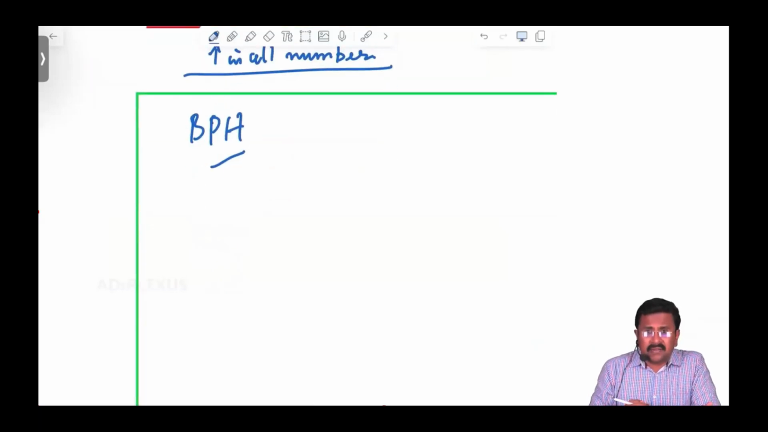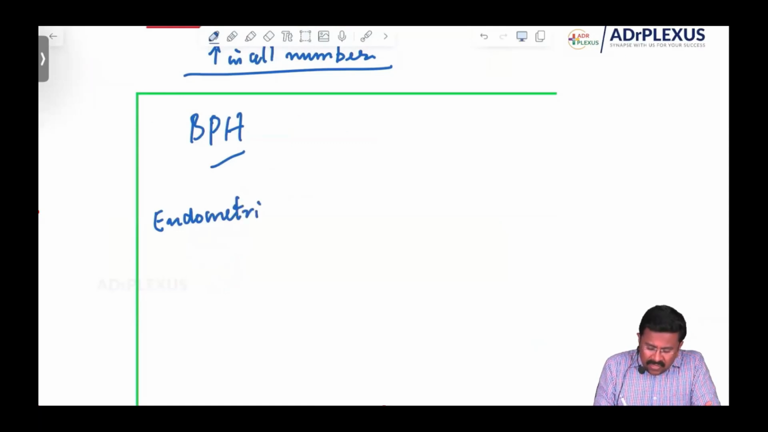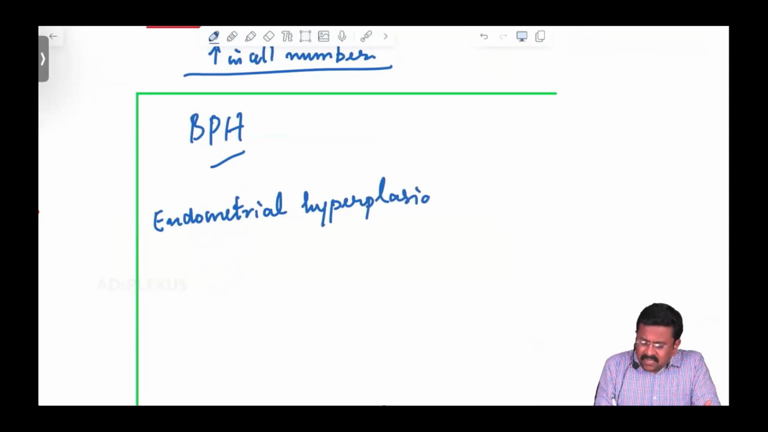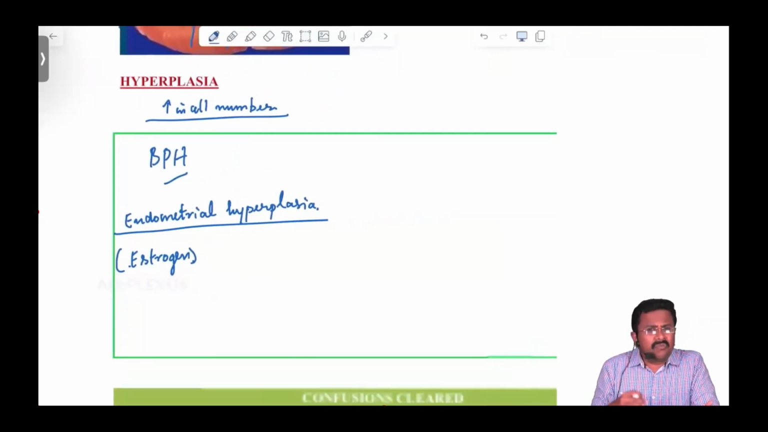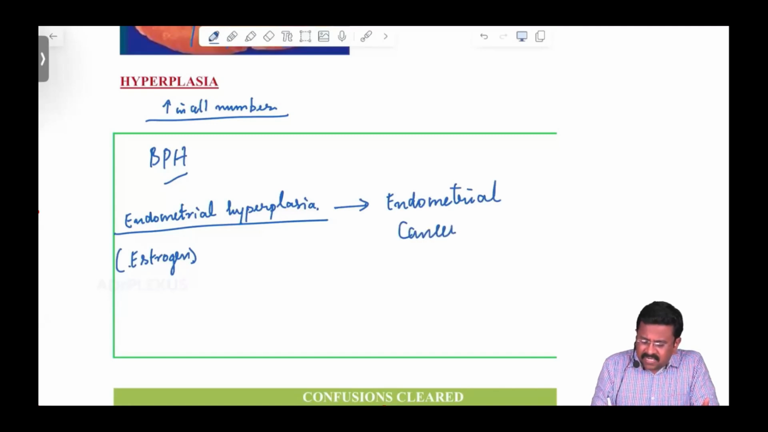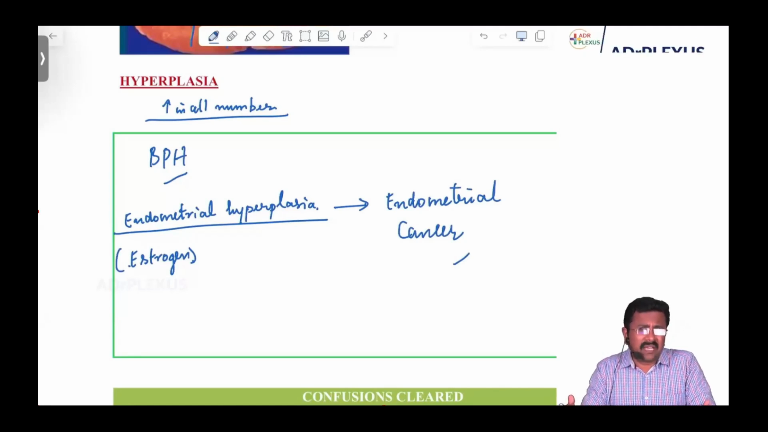And the other classical example is in females, endometrial hyperplasia. So, which is the culprit behind this endometrial hyperplasia? The single most triggering factor is estrogen. And why should we bother about endometrial hyperplasia? What is the consequence? It is a predisposing factor for endometrial cancer. So remember, these are all hyperplasia in dividing cells.